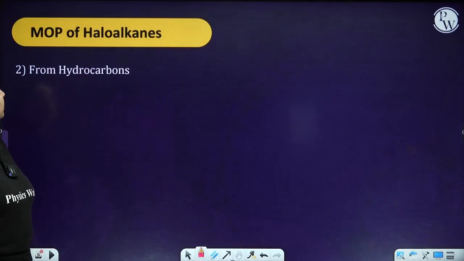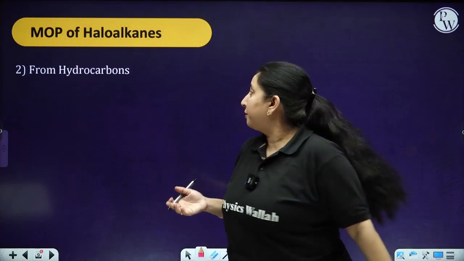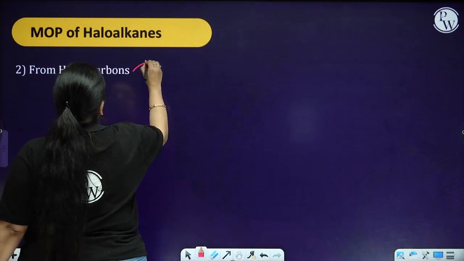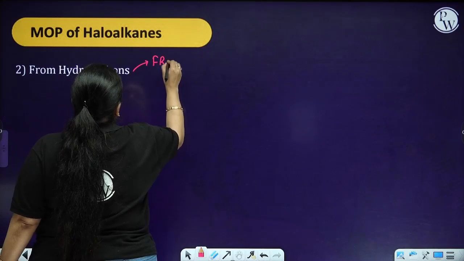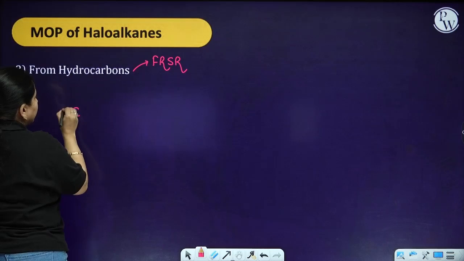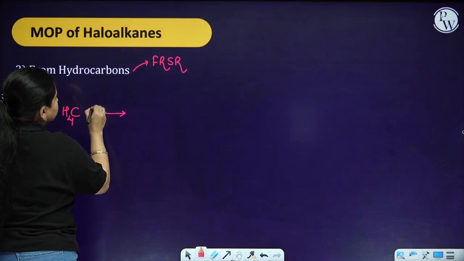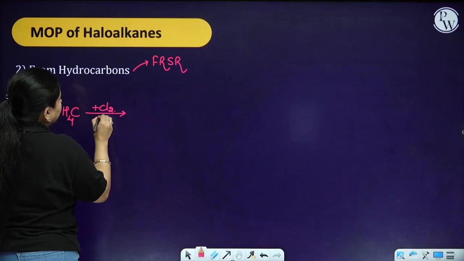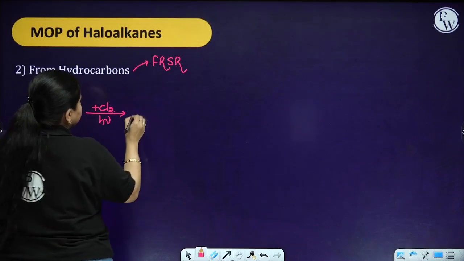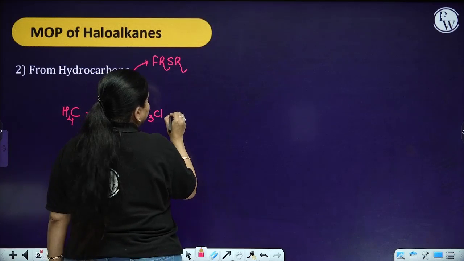Now the next reaction is from the hydrocarbons. When you're talking about the hydrocarbons, they follow the free radical substitution reaction mechanism. Means you are having an alkane in the presence of UV rays, you are going to get the haloalkane.